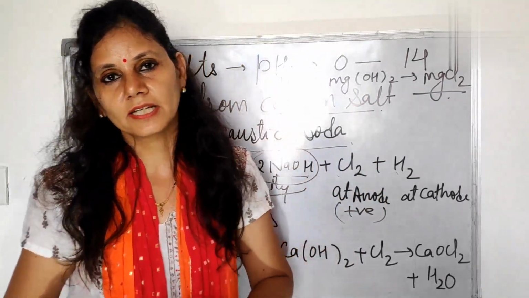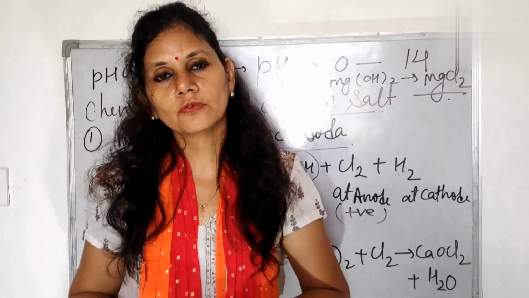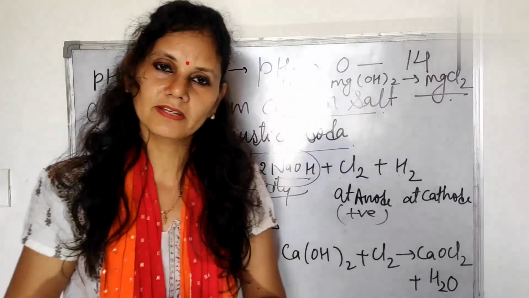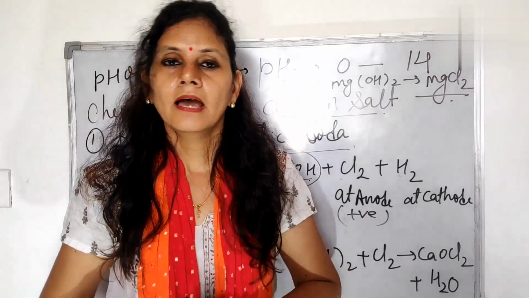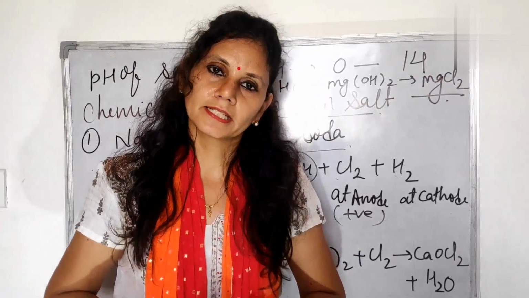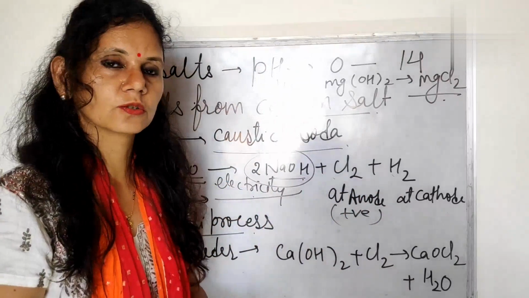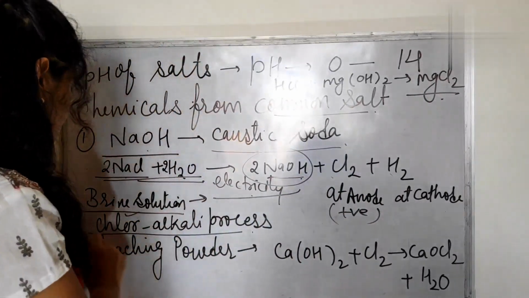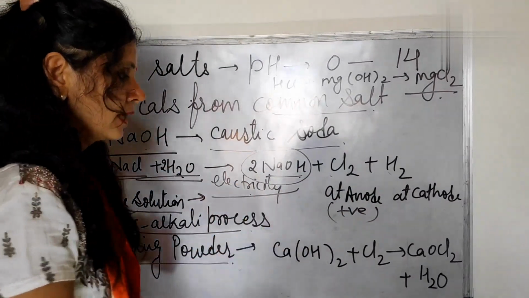Hydrogen is used for making margarine. It is also a good fuel for the H2O2 fuel cell. And what is the use of NaOH? NaOH is used in the paper industry and for making soaps and detergents. So these are their uses and their formulas also, and this is known as the chlor-alkali process.